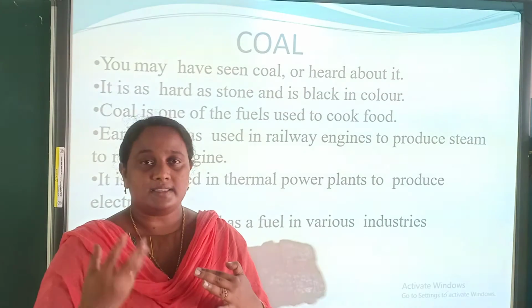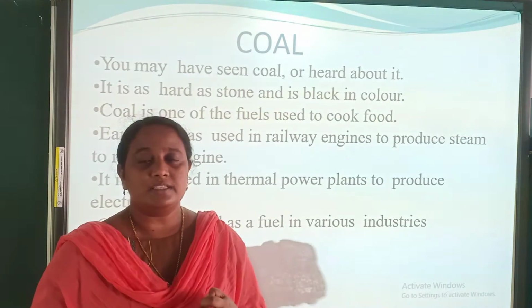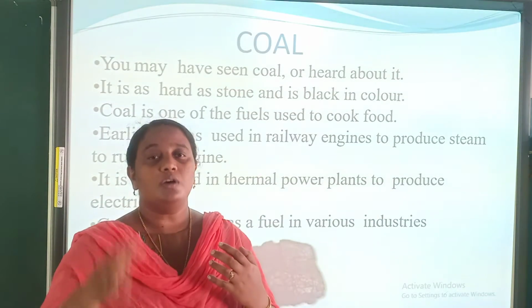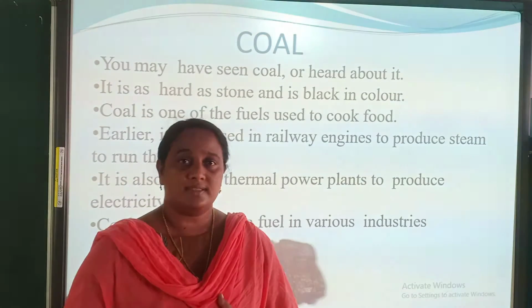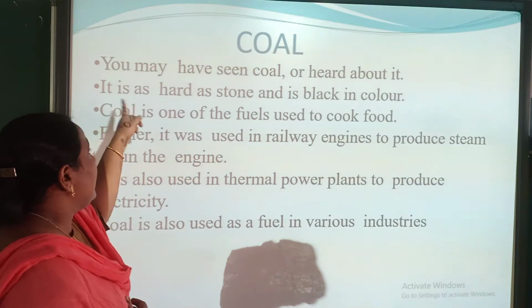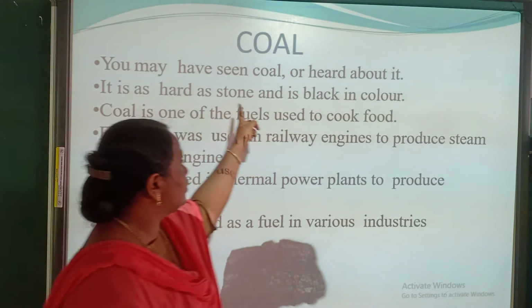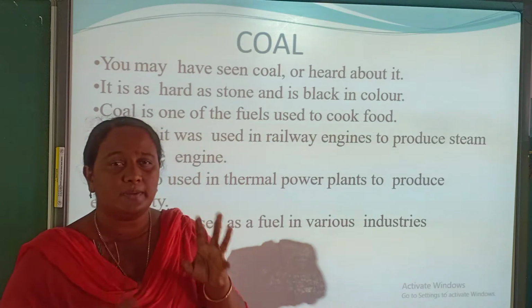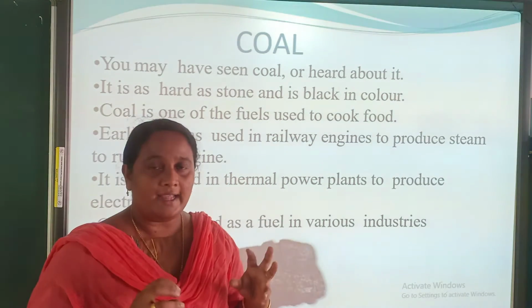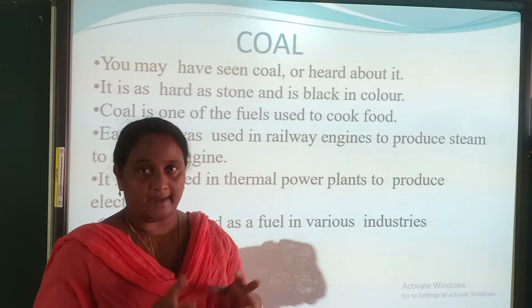We were burning this coal, and the energy from that we used to run the trains. Now the trains became electric, isn't it? Coal is hard as stone and black in color.